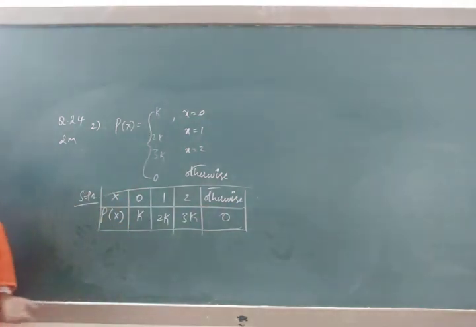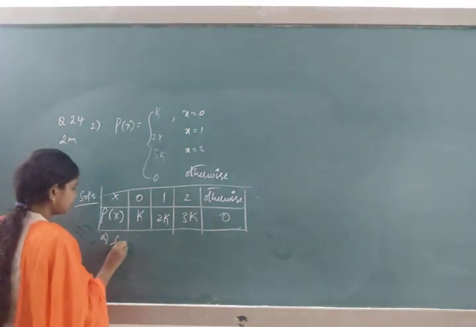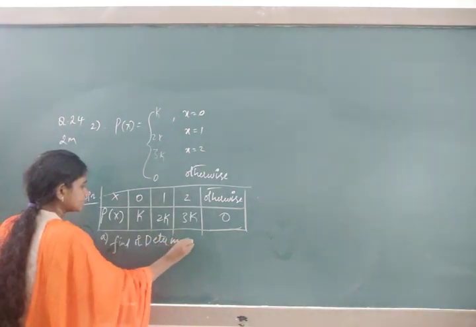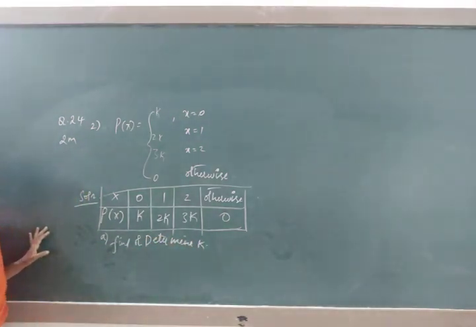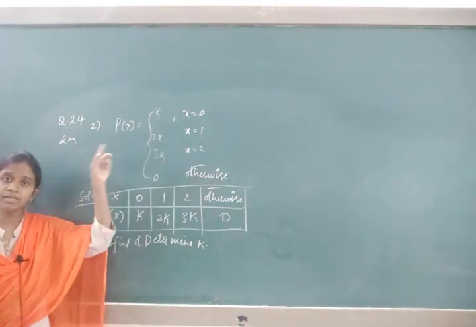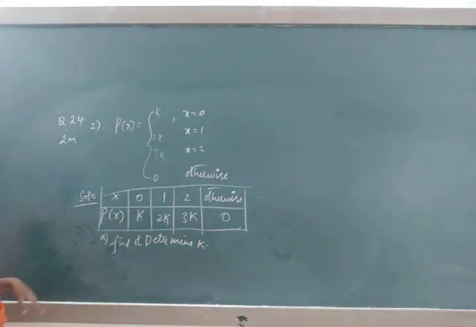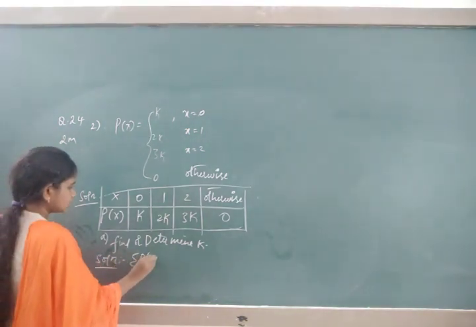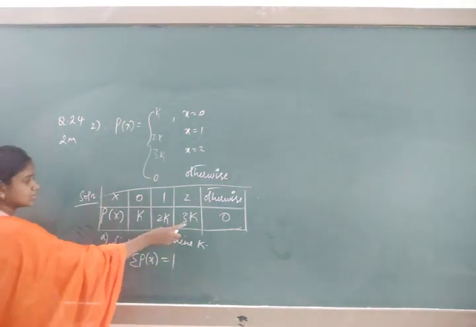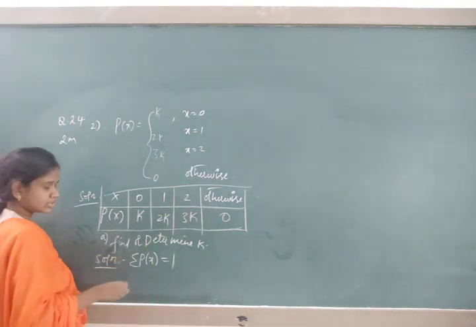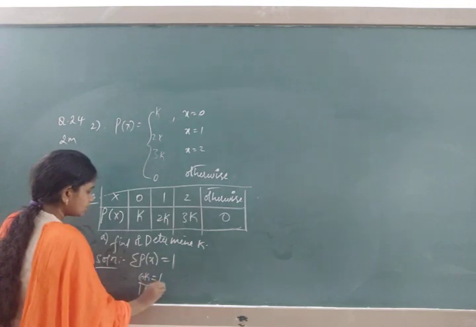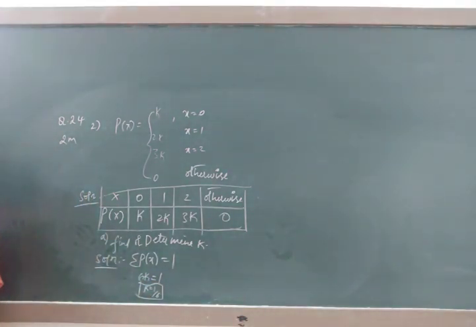Okay. Now let us check what data they are asking. Firstly they are asking to find k, or determine k. So how to determine k? As I said, the question will be a probability distribution, they will give it in the heading itself. Solution: add, sigma p of x is equal to 1. So 2k plus 3k is 5k, 5k plus k is 6k. 6k is equal to 1, therefore k is equal to 1 by 6. It's a positive value, therefore the k value will be 1 by 6.